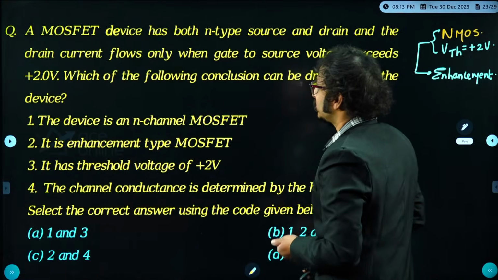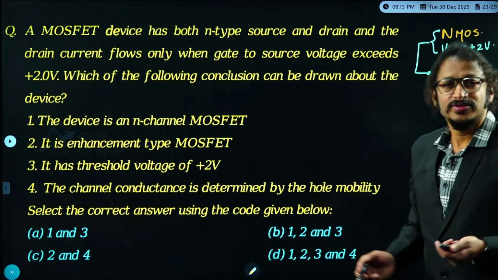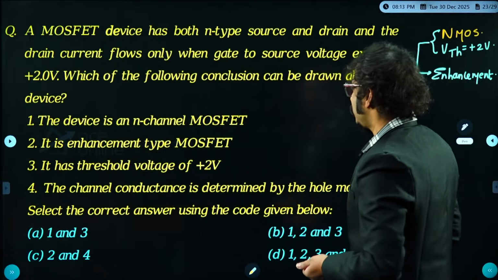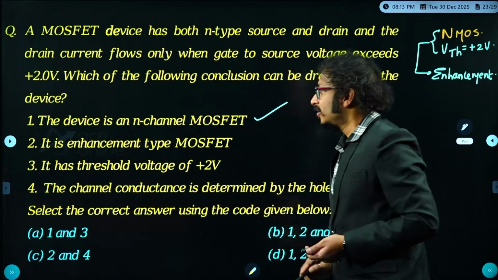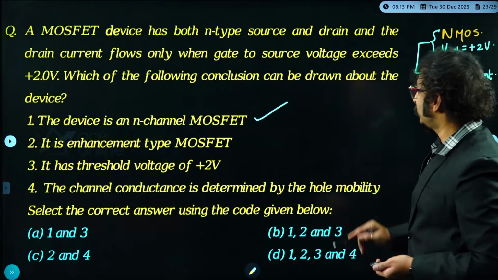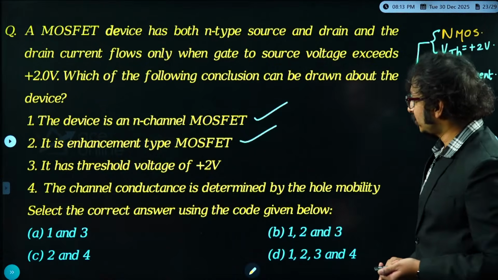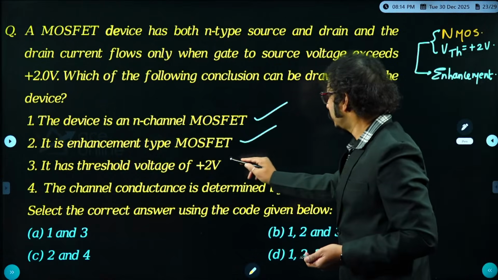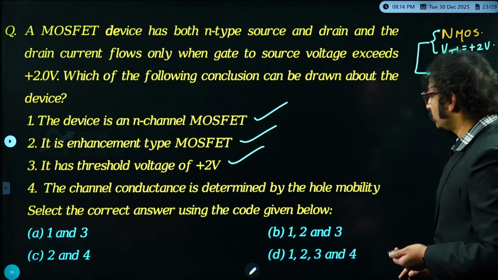So that is enhancement. Which of the following conclusions can be drawn about the device? Fine. The device is an N-channel MOSFET, NMOS. Perfect. This is right. It is an enhancement type of MOSFET, right? It has a threshold voltage of 2 volt. Fine, 2 volt. And the channel conductance is determined by the hole mobility.